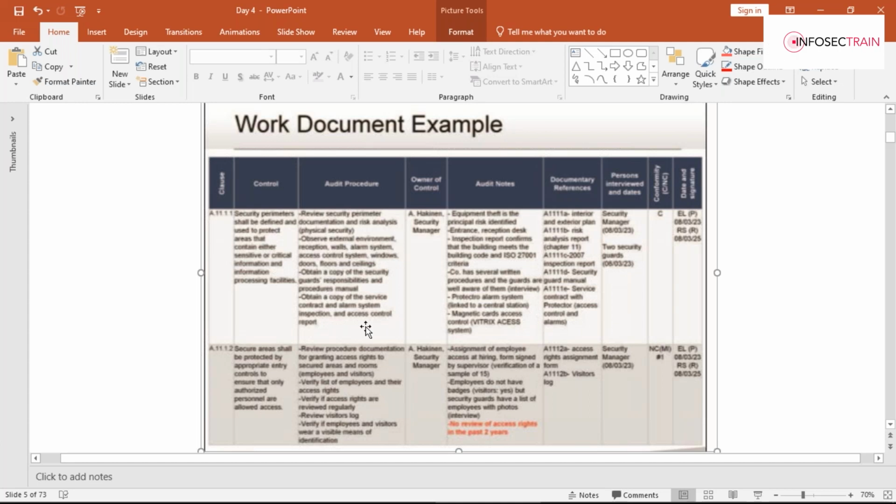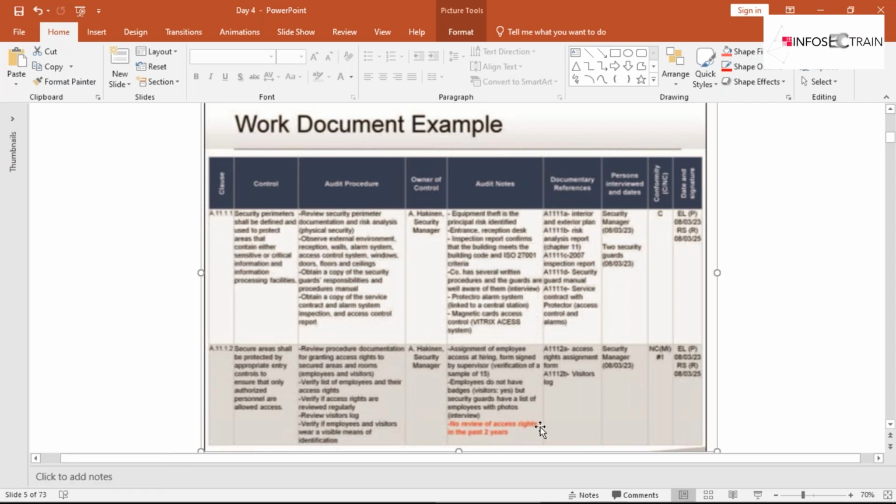And one more thing, guys, in these audit notes, that is the 5th column, if you have found any kind of non-conformity, you'll be indicating it with a red color. Likewise, if you can see over here, non-conformity has been written in red color, so that it can be easily identified.